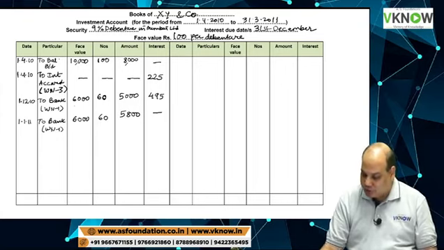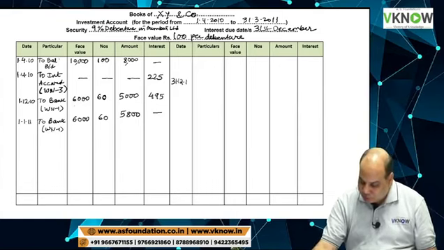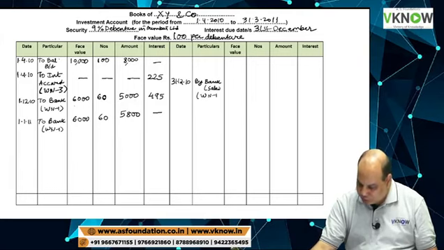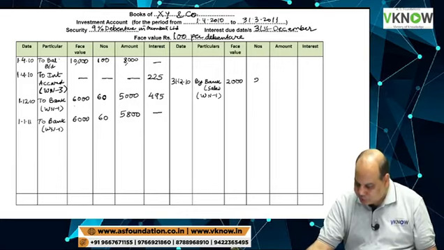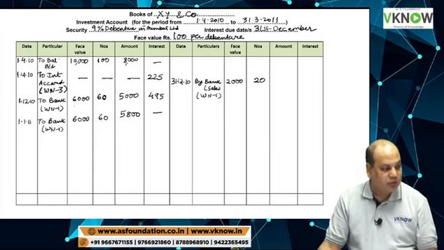Come to credit side. First entry will pass for sale. 31st December 2010, by bank, sale, working note 1, 2000 rupees face value, 20 quantity. And what about the amount?